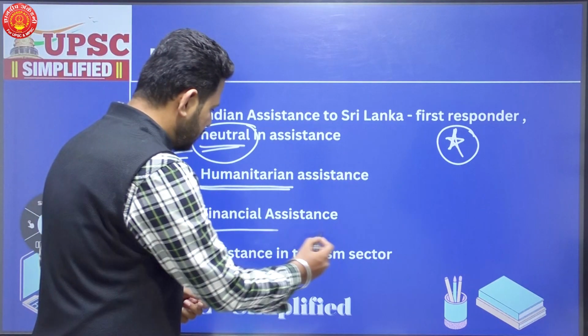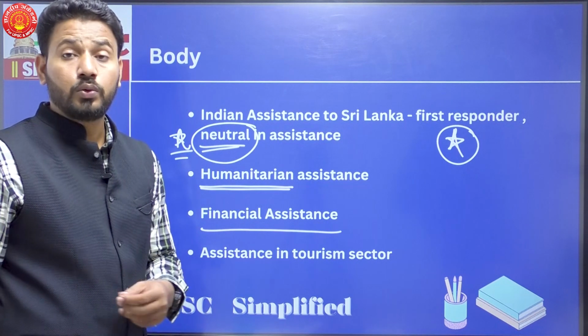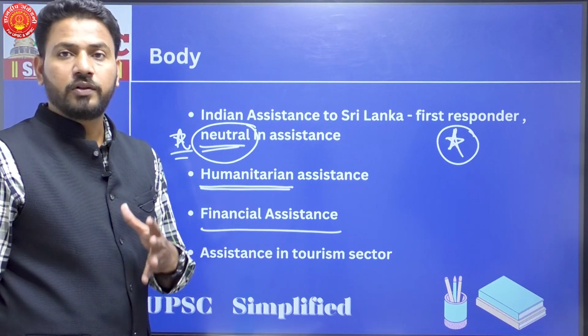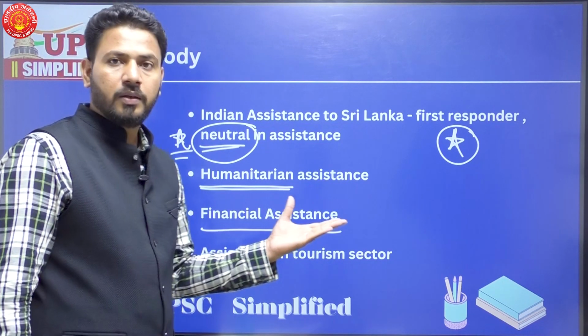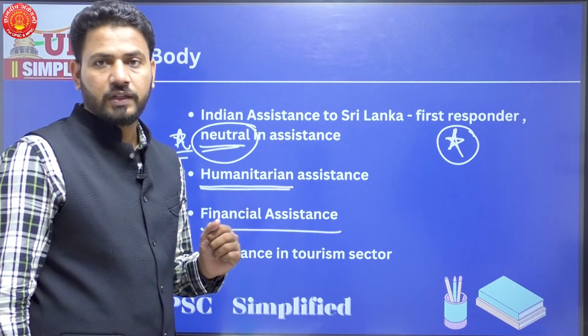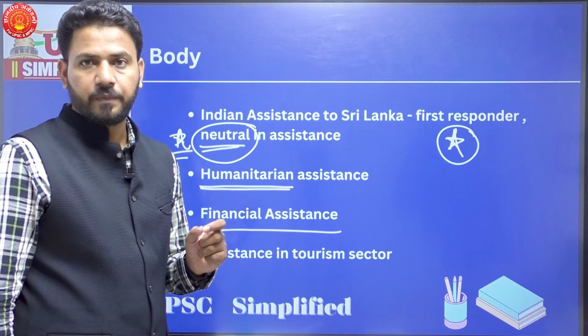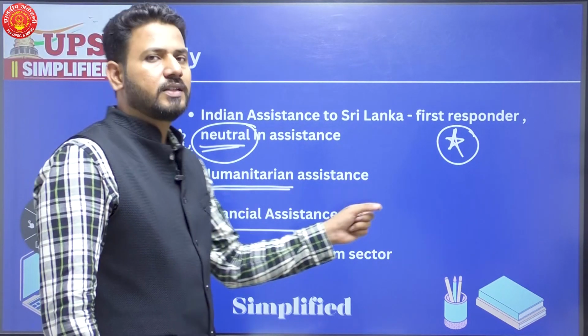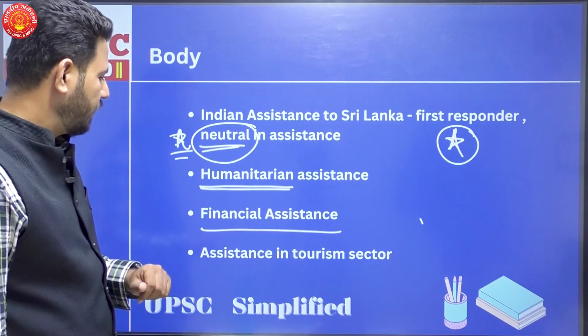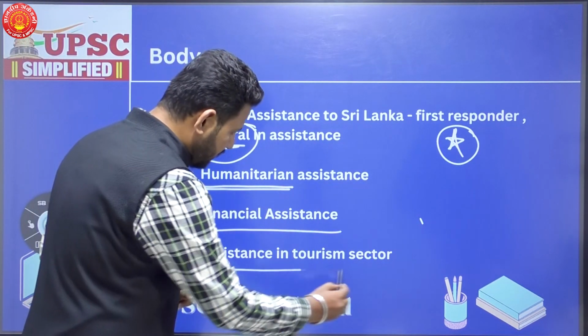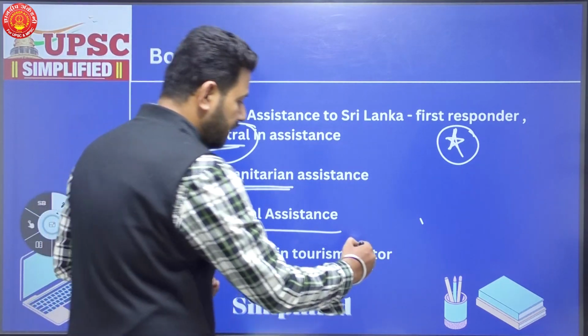Then financial assistance, we have given a loan to the tune of almost 3.5 billion US dollars. Plus also we have given a credit line of almost 500 million US dollars. So these facts and figures will have to come in an answer, but I'm not putting these here right now.